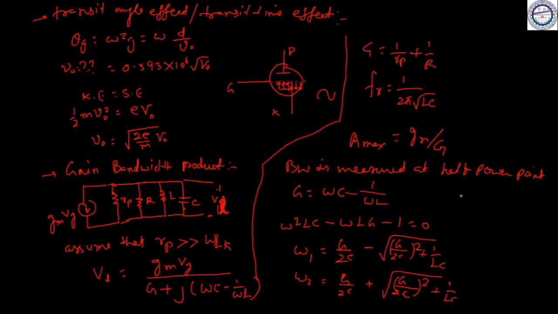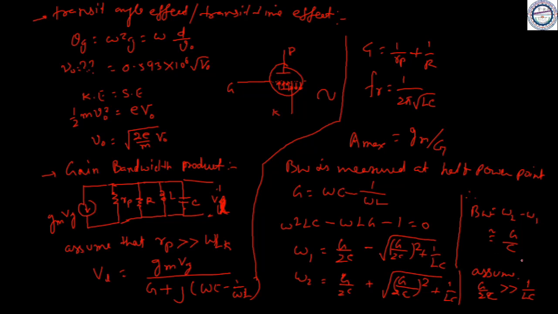So you can find the bandwidth between these two omegas, which is omega 2 minus omega 1. Therefore bandwidth is nearly equal to G by C, under the assumption that G by 2C is much greater than 1 upon LC, so we have ignored this term.